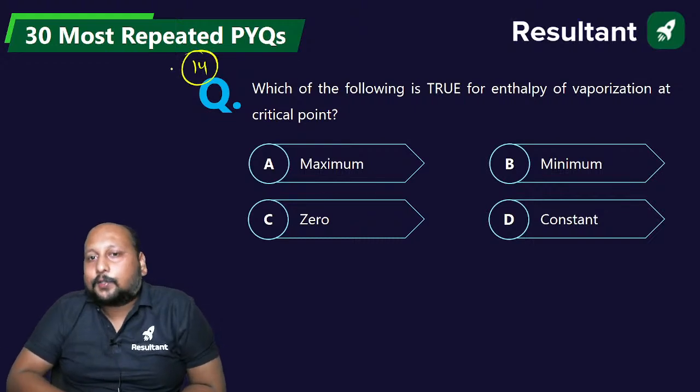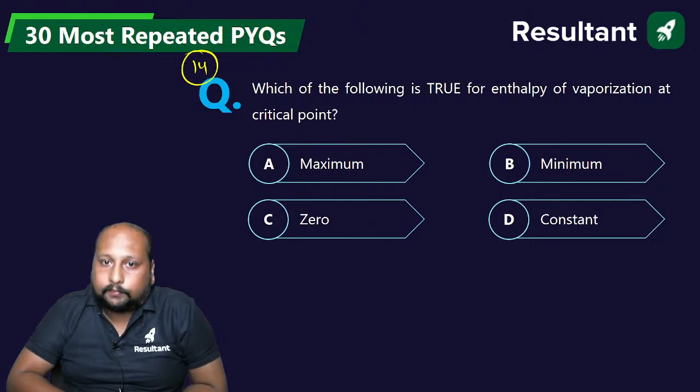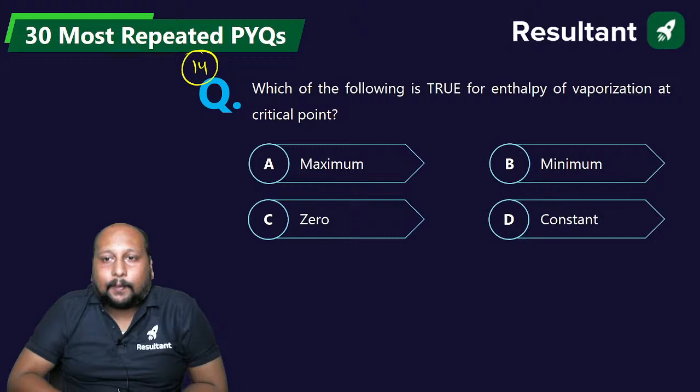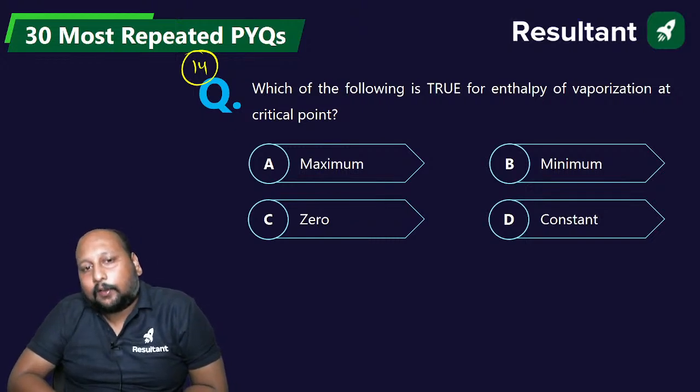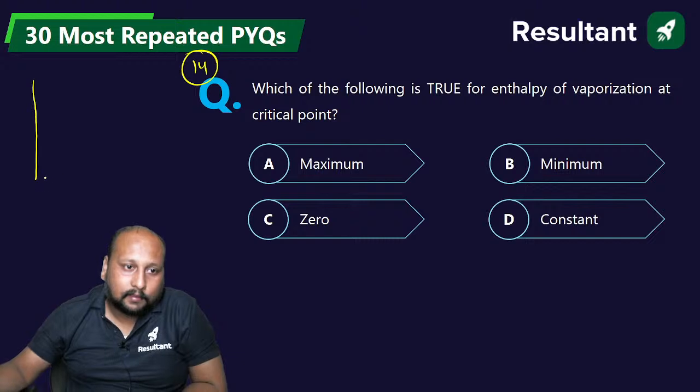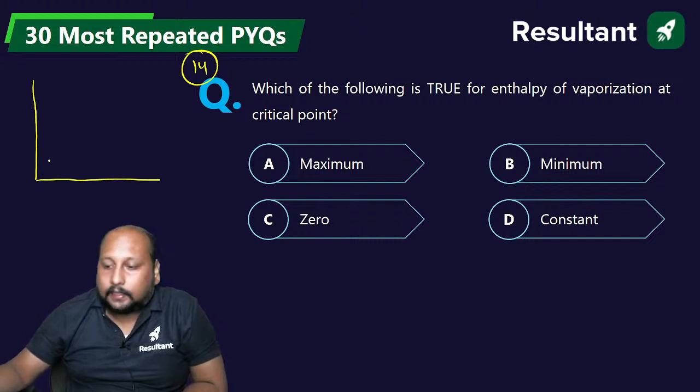Which of the following is true for enthalpy of vaporization at critical point? Simple question. What is the enthalpy of vaporization at critical point? Zero, maximum, minimum, or constant? Simple question है. TS diagram से समझेंगे. Yes, quickly.